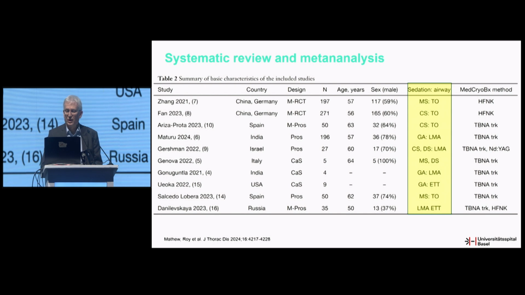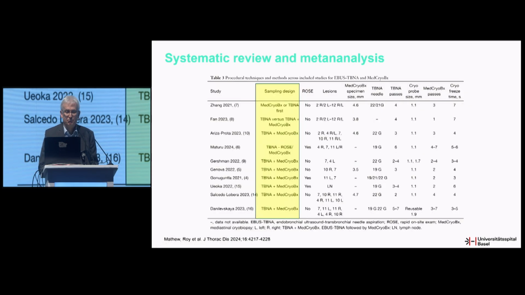Some used general anesthesia with laryngeal masks, some used moderate sedation, and some used a tube. And finally, the tunneling technique was different. Mainly in the randomized trials, they used an electric knife. In the other studies, it's usually that they created the tunnel with a TBNA needle.